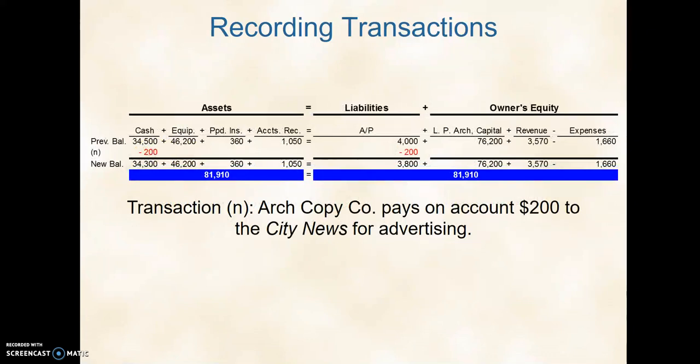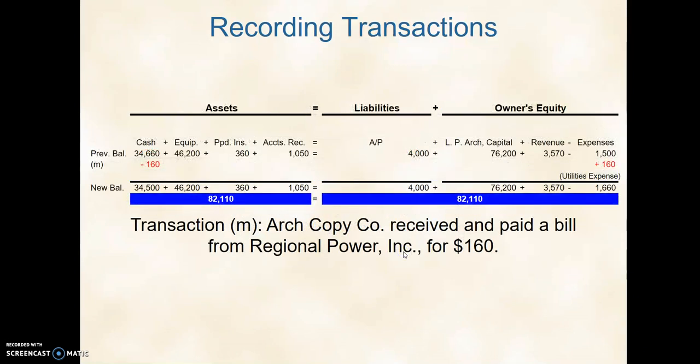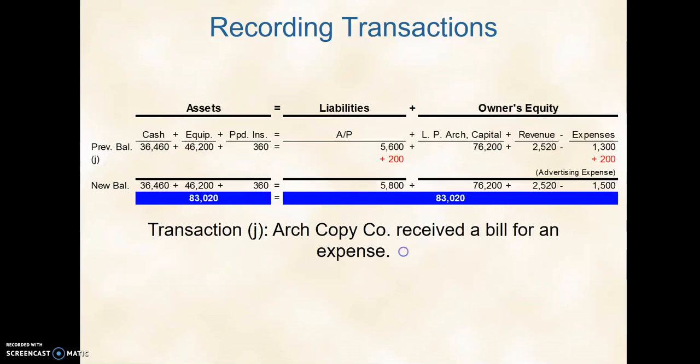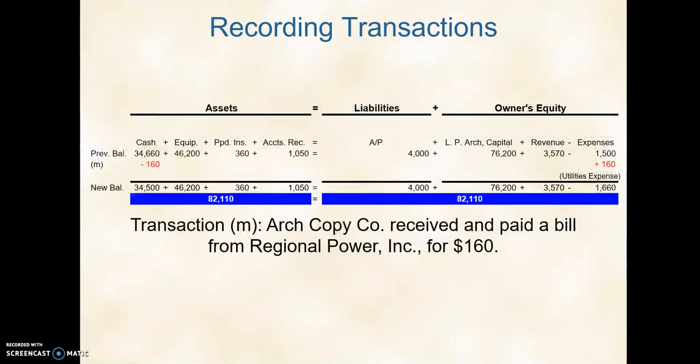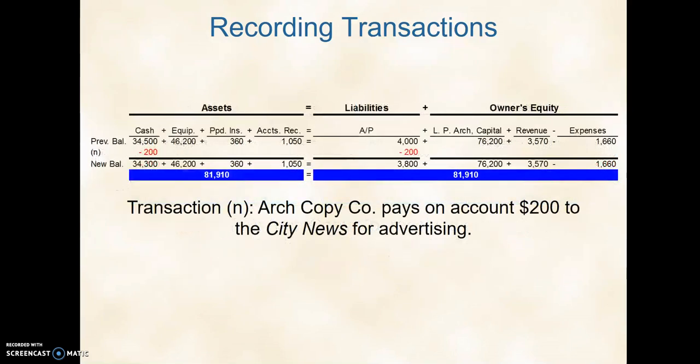Another example of this from a previous problem was we pay on account $200 to City News for advertising. Legitimately, don't read after you see pays on account. They're the only three words that matter. If you start looking at this, you might get hung up and make a mistake and think you're buying advertising, but we already paid for it. I lost my place, excuse me. So, sorry about that. So we are reducing, we're paying on account. Again, our debt goes down, our cash goes down.